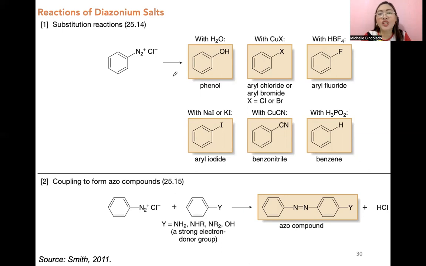Kasi kapag nag-answer kayo ng mga problems na tungkol class sa synthesis, at nandiyan yung mga aromatic compounds, might as well magagamit ninyo itong mga to. Okay? Kasi this will introduce new groups on the aromatic ring since our nitrogen N2 is a good leaving group. Okay? So ayan guys, ang last set of reactions na inaaral natin dito sa organic chem natin.